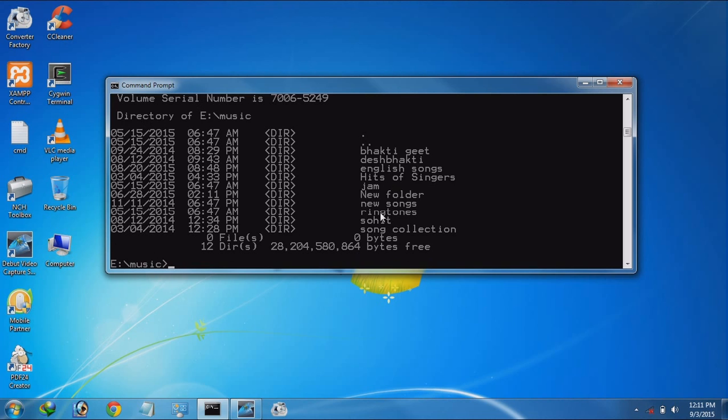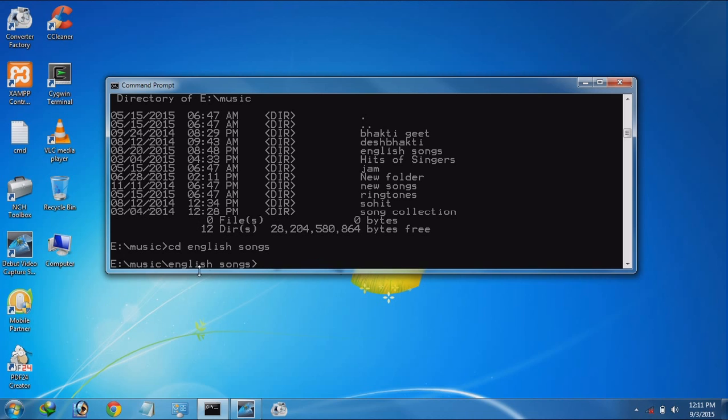There are so many folders, where one thing is new songs, ringtone, song collections, English songs. Okay, we go to the English songs. For this purpose we use cd English songs. Be careful: whatever the name of the folder, the same thing should be written here. cd English songs and enter. We came into English songs now.